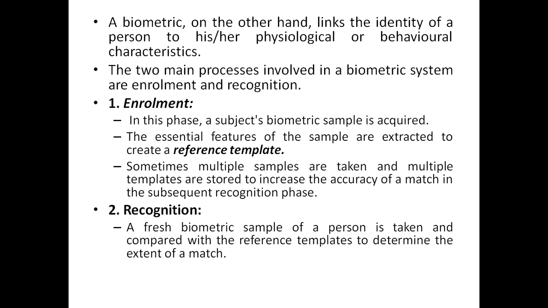The two main processes involved in a biometric system are enrollment and recognition. Enrollment is nothing but, in this phase, a subject's biometric sample is acquired. The essential features of the sample are extracted to create a reference template. Sometimes multiple samples are taken and multiple templates are stored to increase the accuracy of a match in the subsequent recognition phase. The second step is recognition, in which a fresh biometric sample of a person is taken and compared with the reference templates which have been stored in the database to determine the extent of a match.